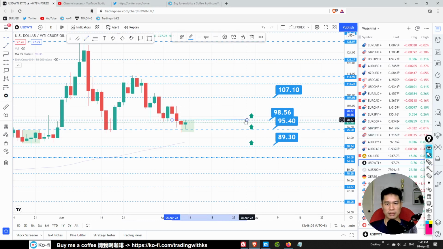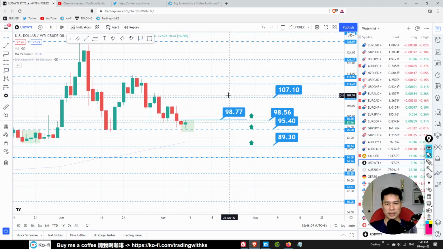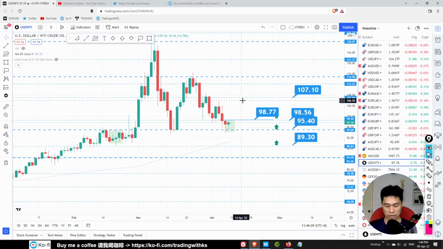Watch this level. If it goes through and your trading method gives you a buy signal over here, then it's possible. So there's a possible buy trade over here. Because remember oil, we were waiting for a pullback towards these two areas, 95 and 89, for a buy opportunity.